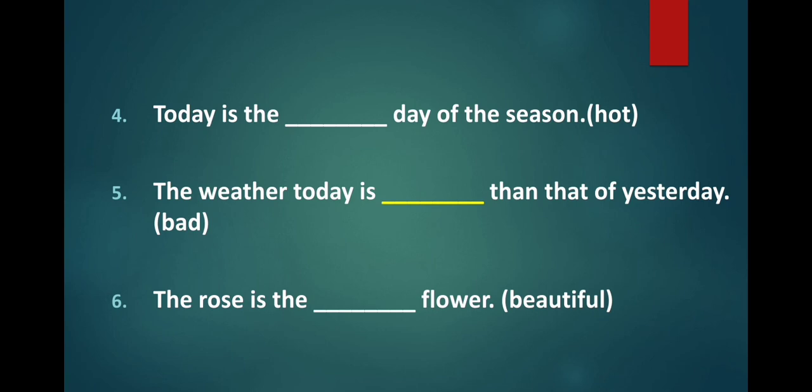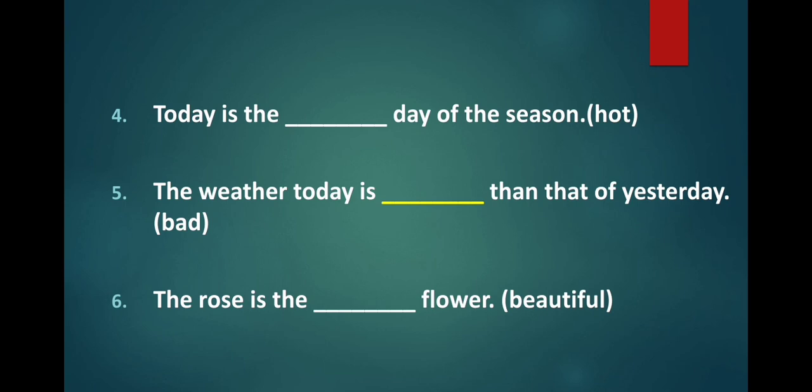Let's see the fifth one. The weather today is dash than that of yesterday. In bracket bad is given. So here we have to use the correct form of bad. We are comparing the weather of today to the weather of yesterday. So when we are comparing two things, it means what we are going to use? Comparative degree. And what is the comparative degree of bad? The comparative degree of bad is worse. So the answer will be worse.